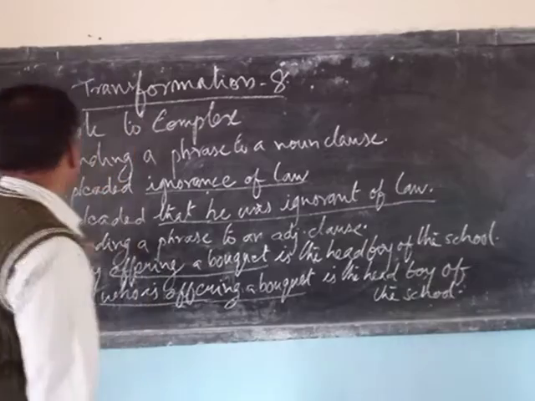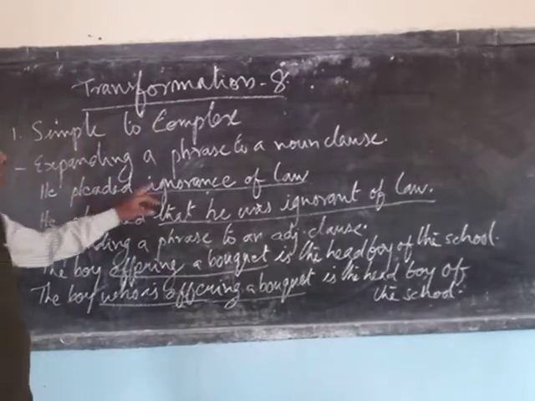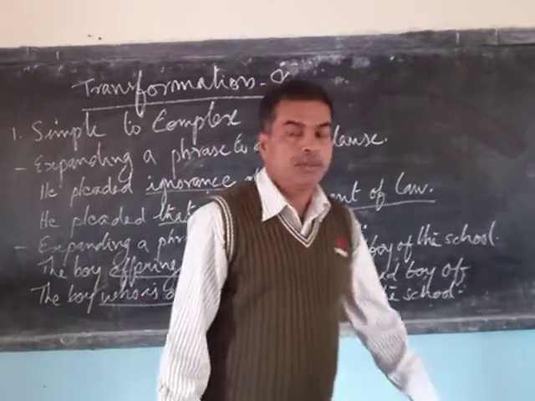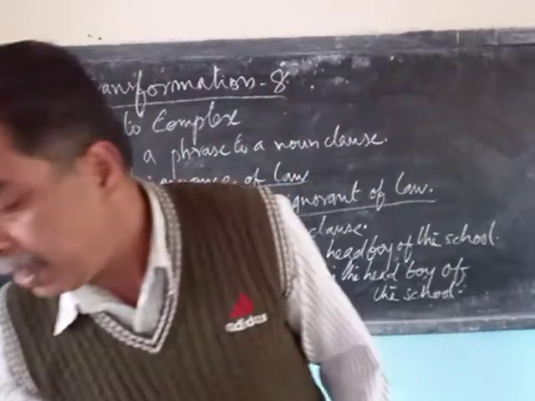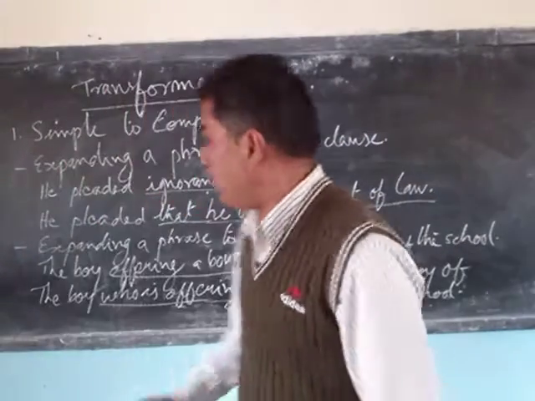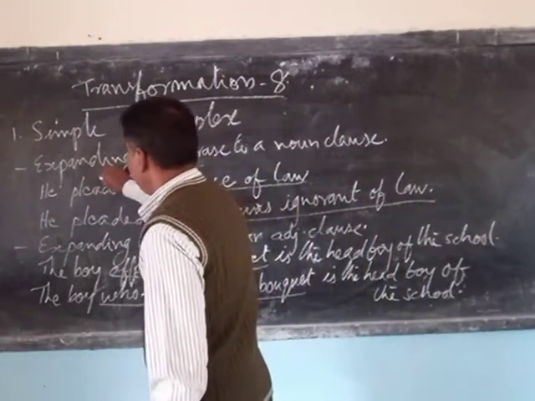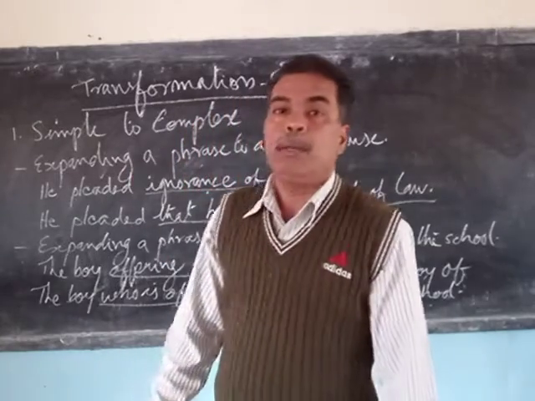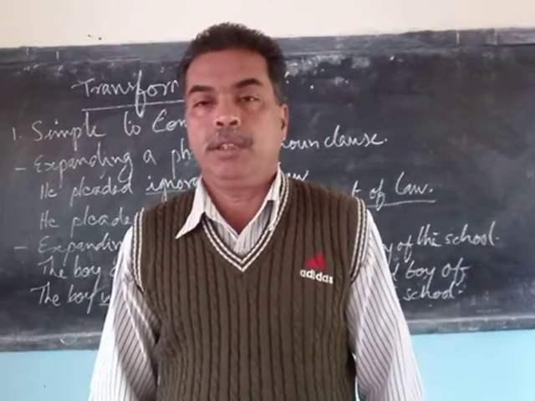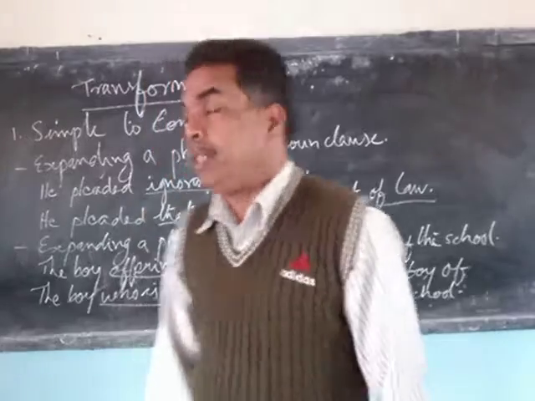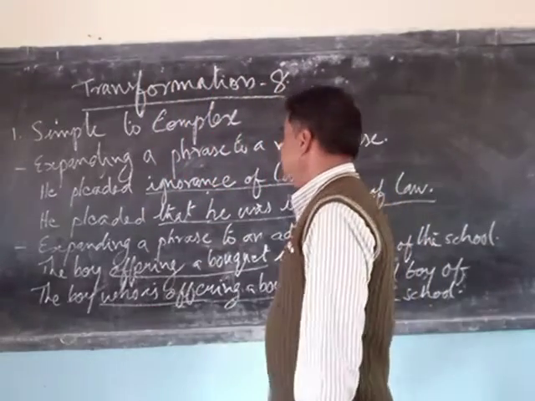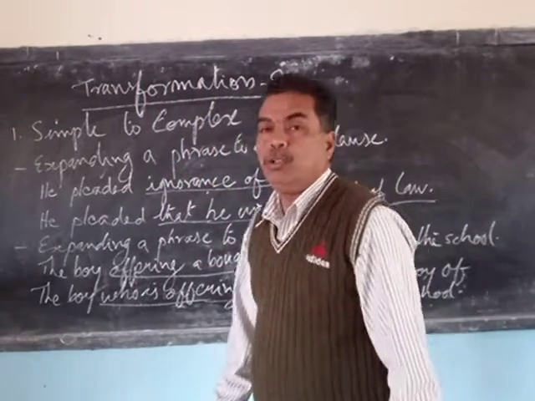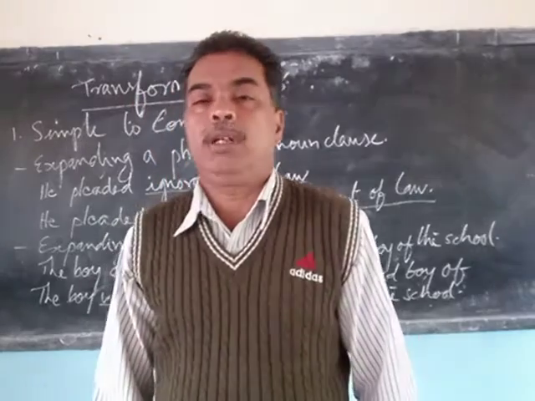So look at the example that is given here. He pleaded ignorance of law. The only finite verb in this sentence is pleaded. He pleaded ignorance of law means he begged that he did not know the rules or the laws.